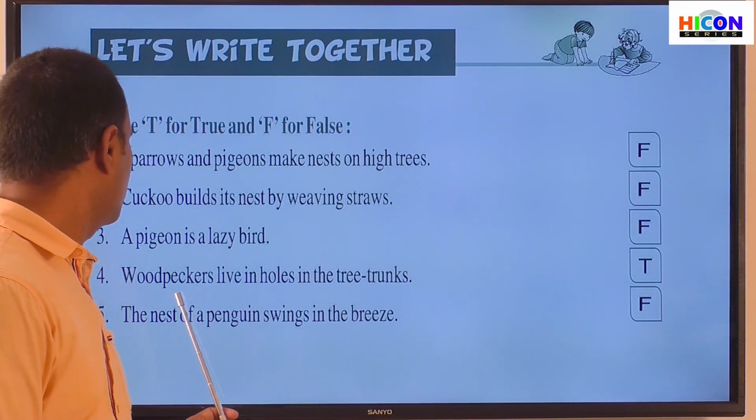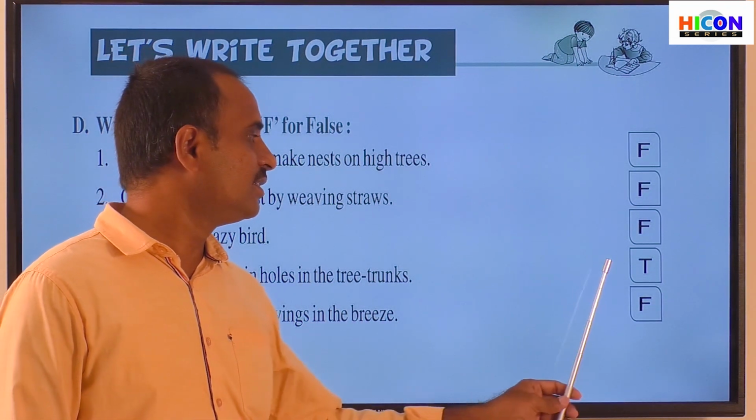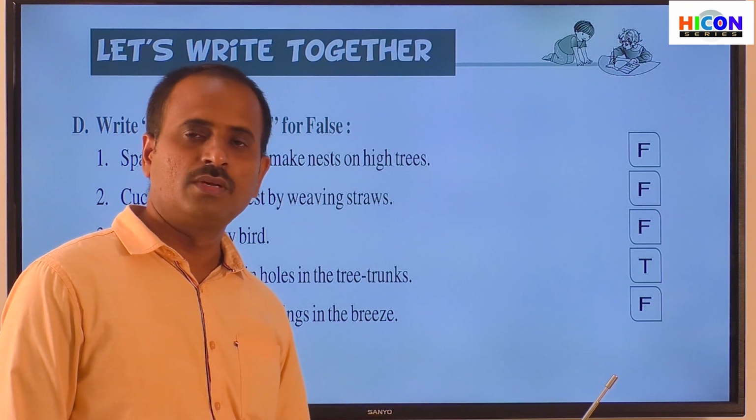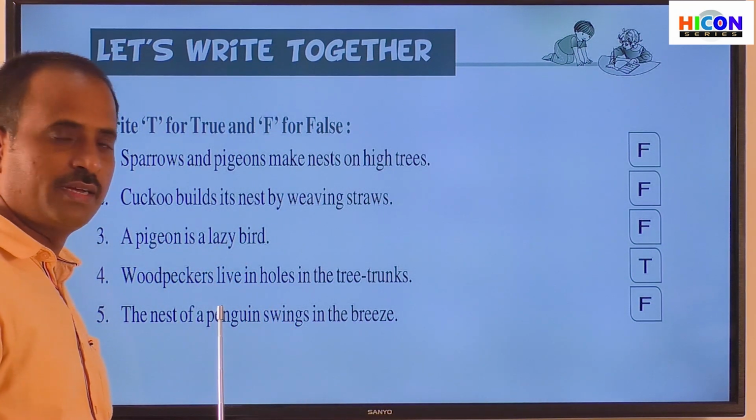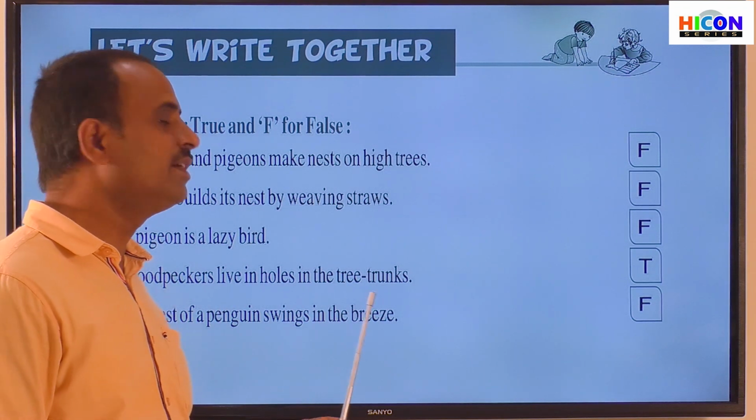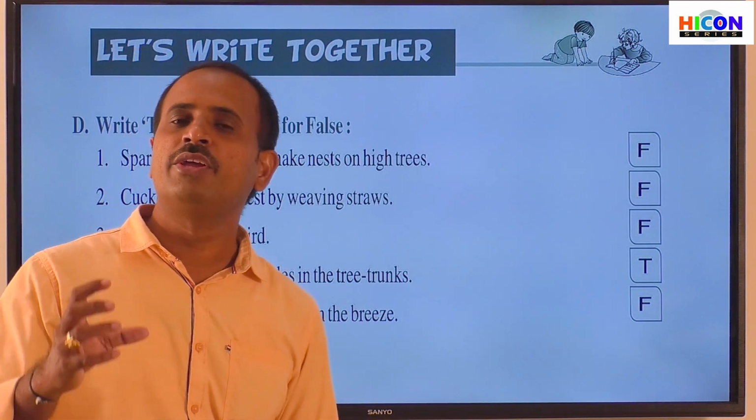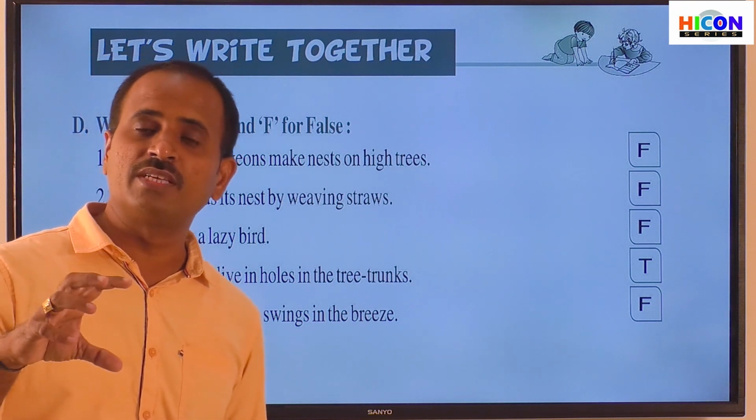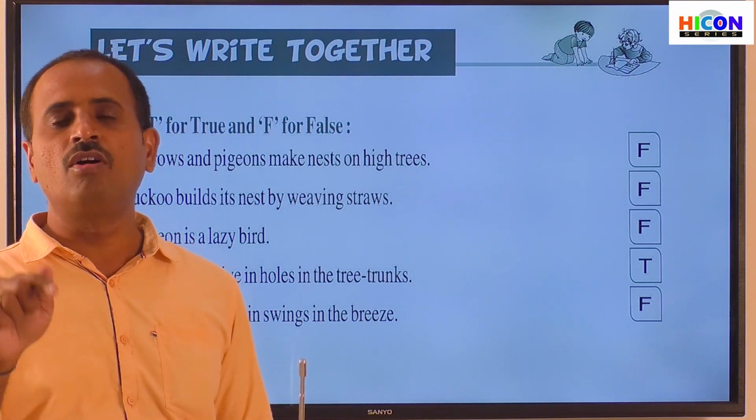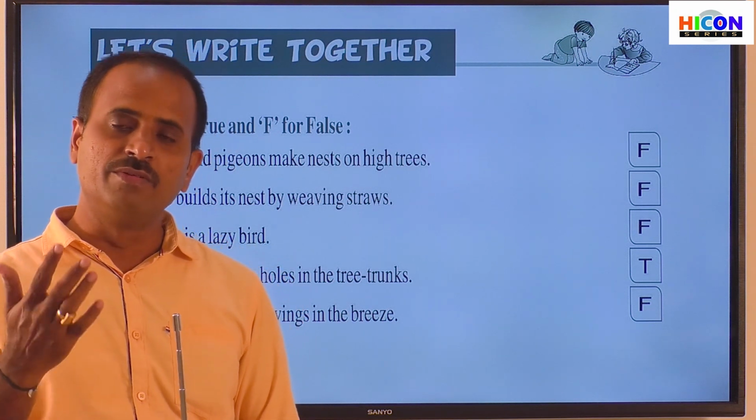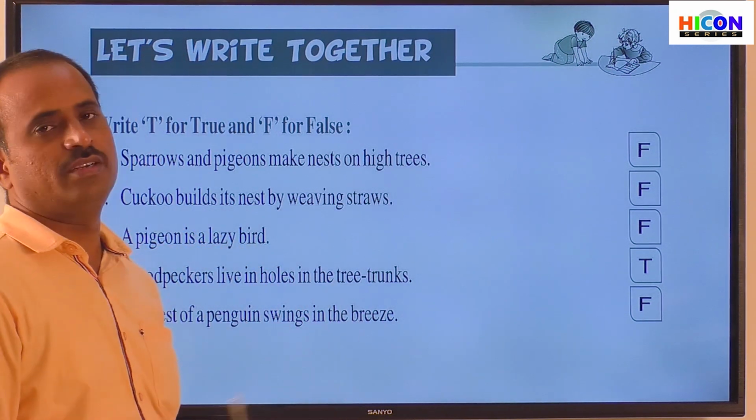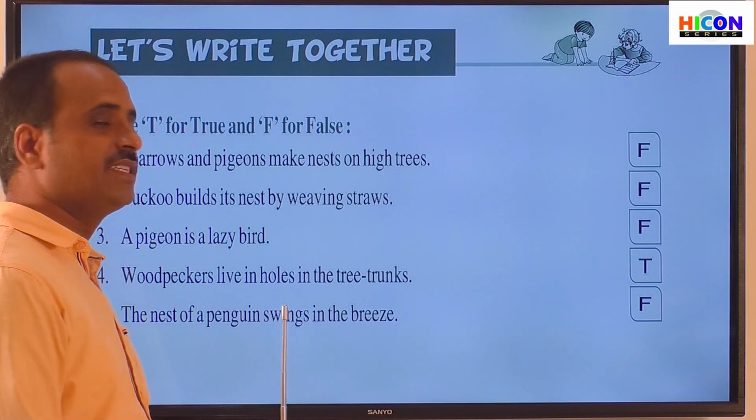So next, the answer for the fourth sentence is T. That is true. The fourth sentence is correct. What is the fourth sentence here? Woodpeckers live in holes in the tree trunks. Children, generally woodpeckers make holes in the tree trunks with their long beak, make the holes their nest and live in the holes of the tree trunks. So the fourth sentence is correct.